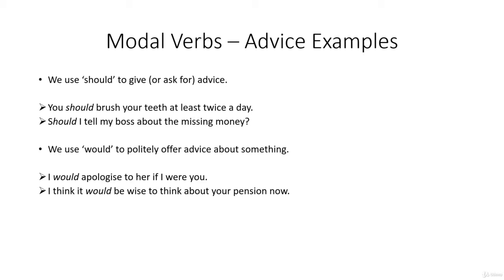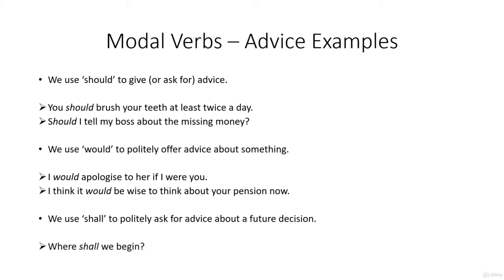Again, it's wrapping it in a slightly more polite form, but it's saying to the person, you really should think about your pension now. And we use shall to politely ask for advice about a future decision. As in, where shall we begin? Or who shall I invite to the party?